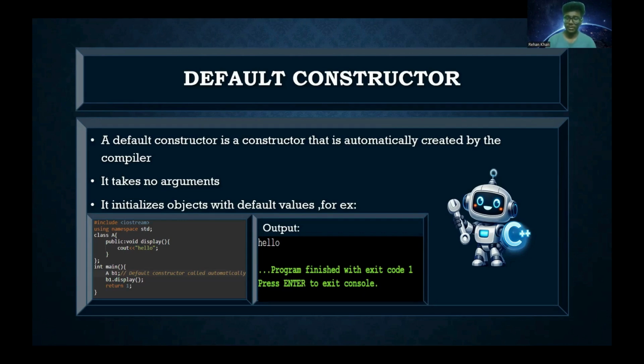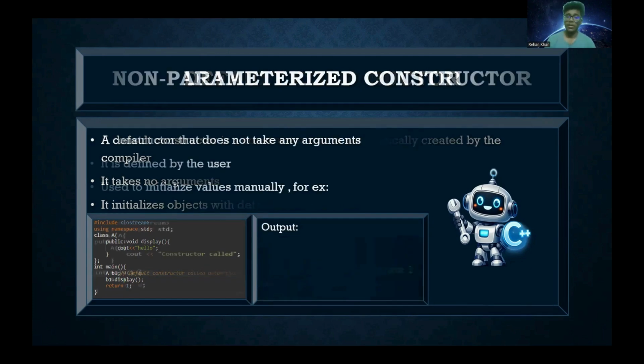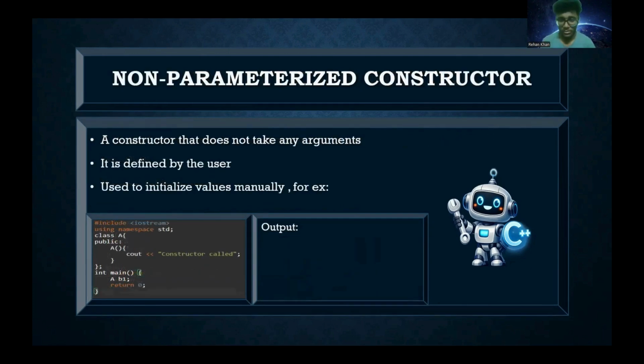Now we come to the next topic of our presentation, non-parameterized constructors. A constructor that does not take any argument, like the default constructor, however is defined by the user instead of being created automatically by the compiler, is called a non-parameterized constructor. It is used to initialize values manually instead of default.